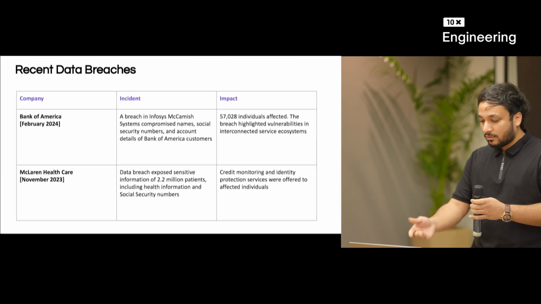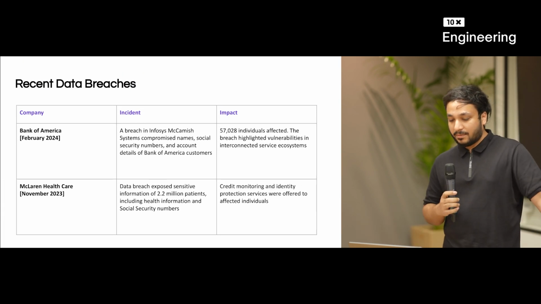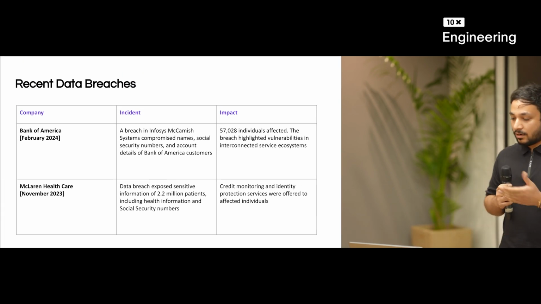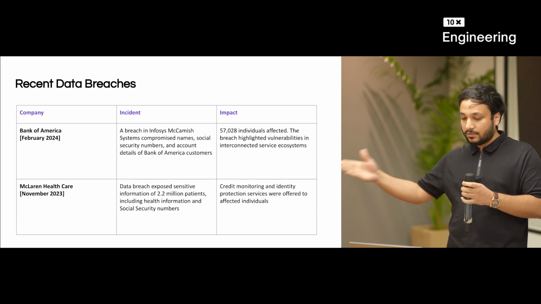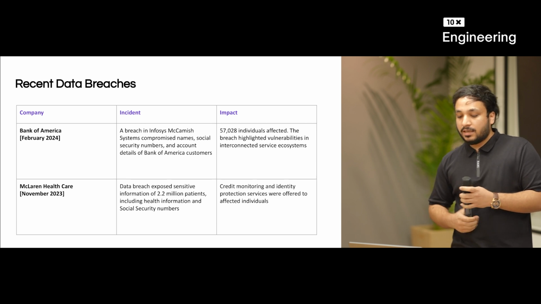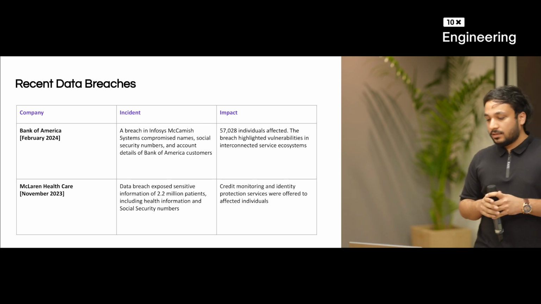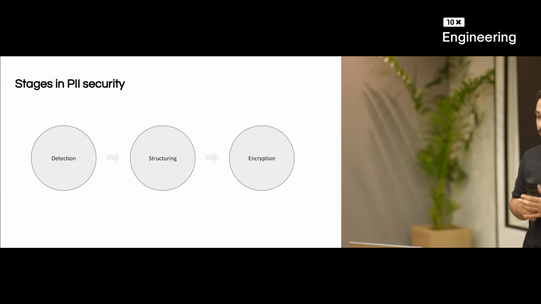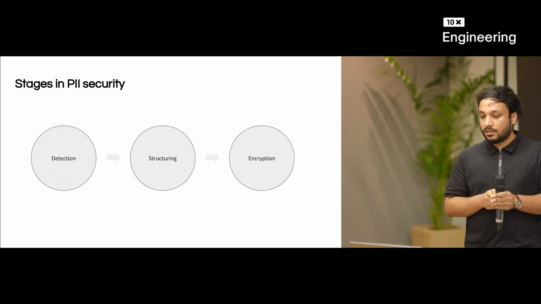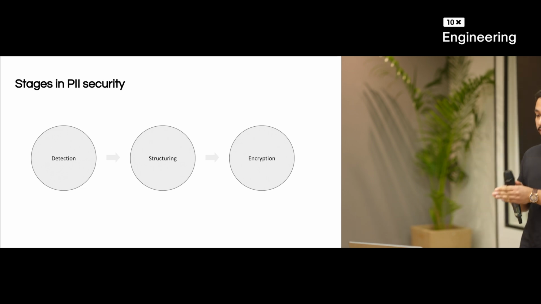Before that, we can talk about a few data breaches which recently happened. Bank of America, around 50,000 individuals' customer data was leaked and they were contacted by some attackers. A similar thing happened with McLaren Healthcare. So yeah, it is very important to encrypt the PII. This is our journey. These are the multiple stages which we'll talk about. First is detection, then the structuring of that data, and then finally encryption.